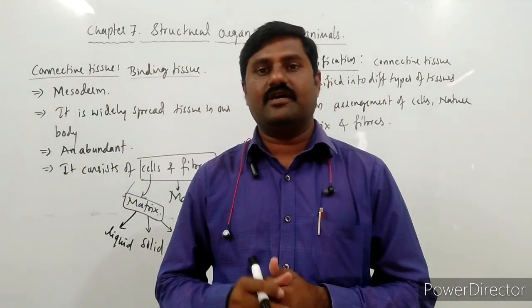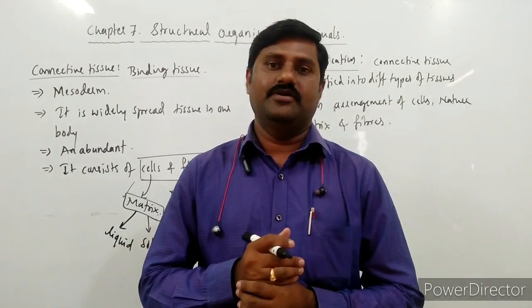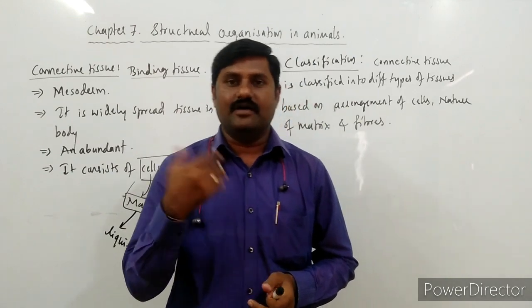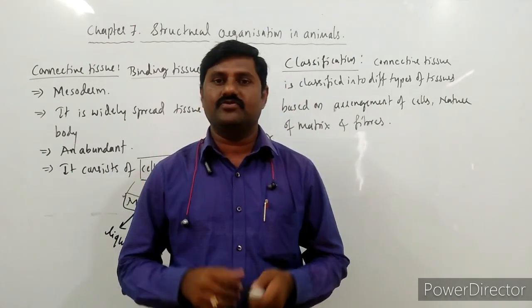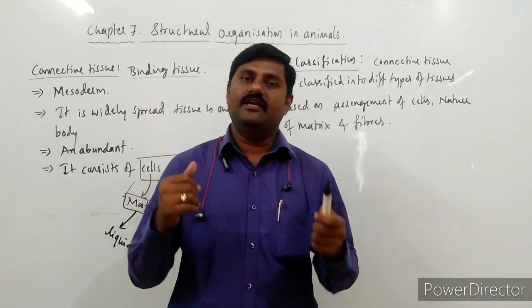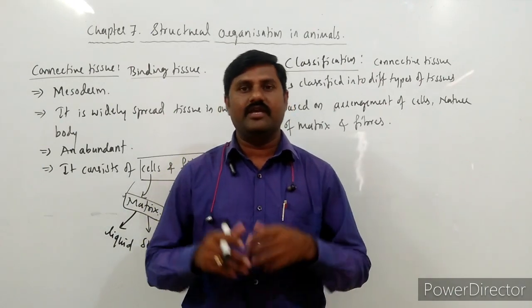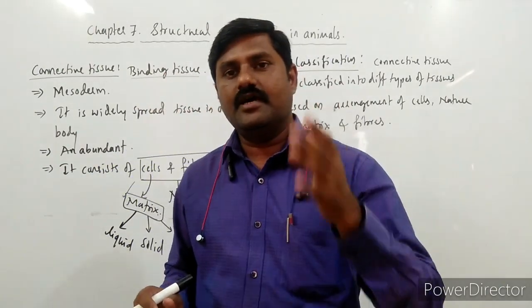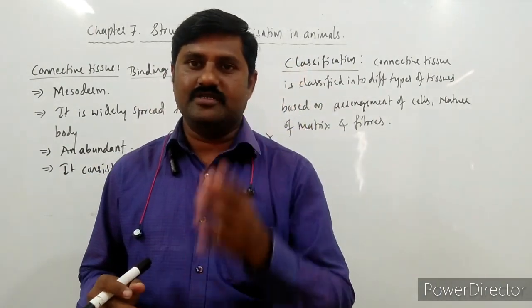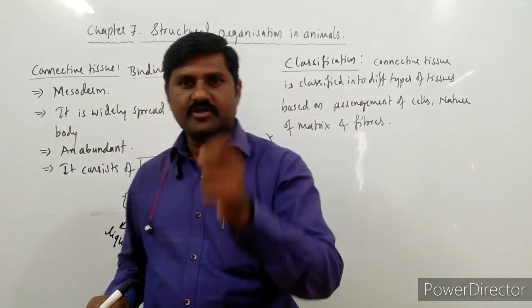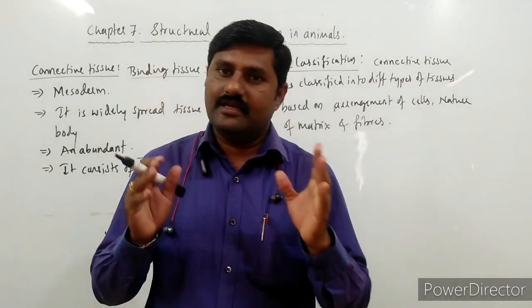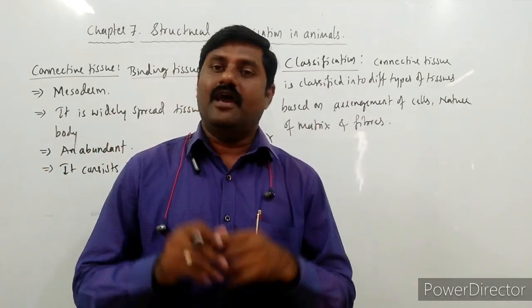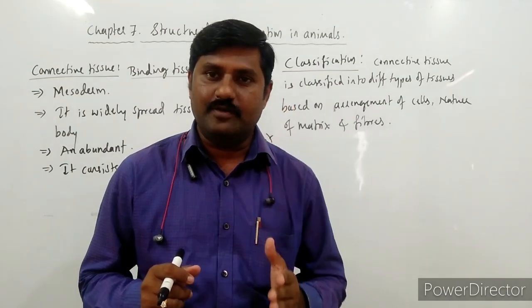So let us go through the classification of the connective tissue. Now we came to know what actually this connective tissue is. What is it also called as? It is called as binding tissue. Why? Because it helps in binding the different types of animal tissues in our body. It is a highly widespread and abundant tissue in our body, right? And it is originated from mesoderm. All these points are to be noted very carefully. Now we'll classify this connective tissue into different types, and those types we'll discuss one by one.